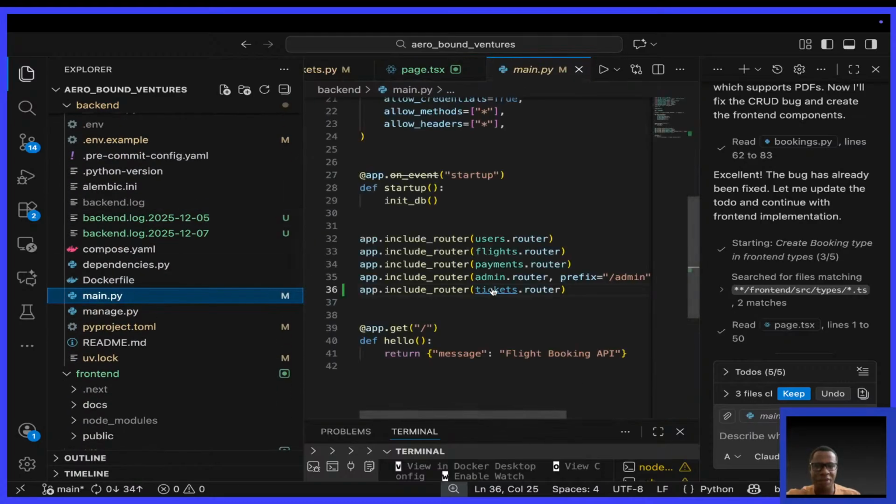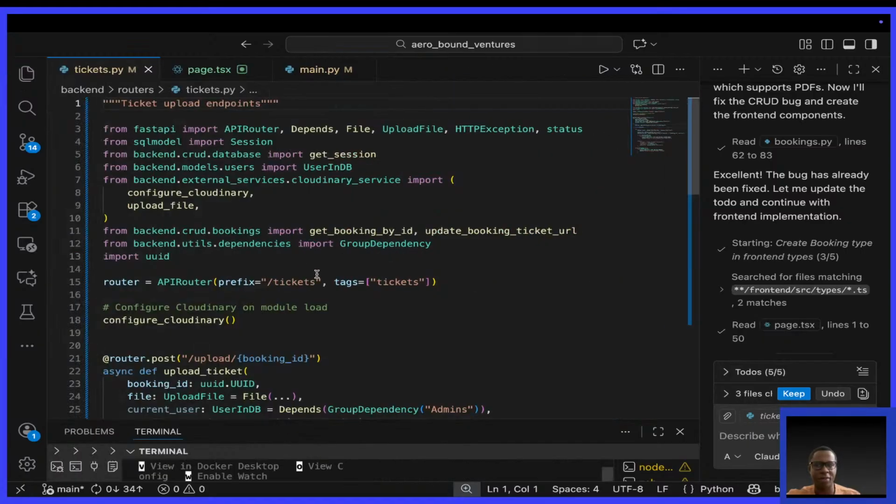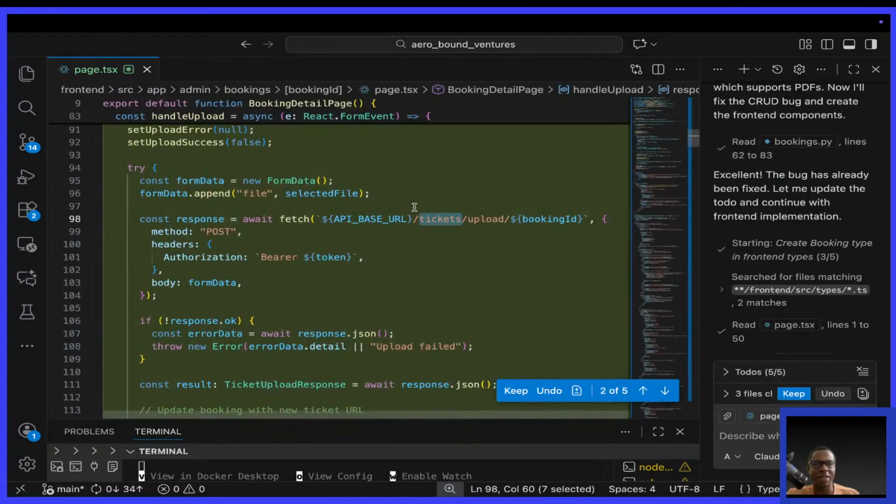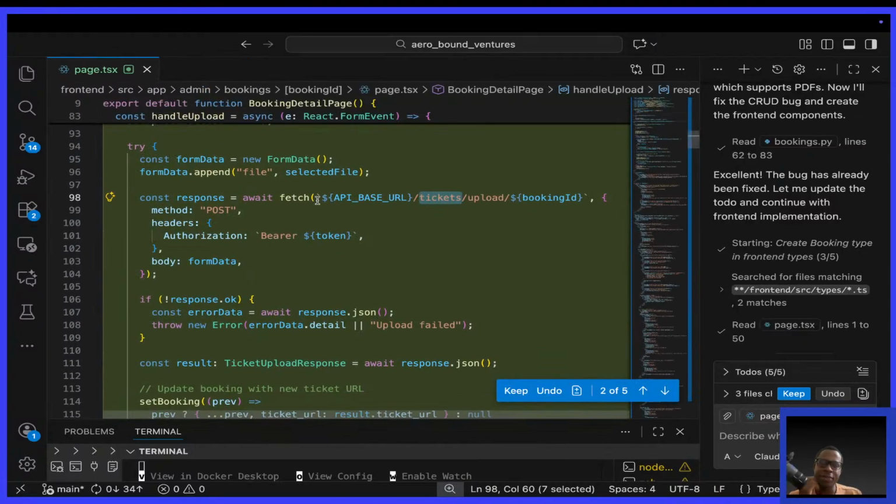We have a router. Okay, we have the tickets router, I see with this prefix saying tickets. Yeah, so if that is pretty new to you, then in this fetch function we have a configuration. Today I want to take time to explain the integration, because I've discovered many times I assume people know things, but they don't. And of course, if I make a mistake, don't hesitate to teach me.